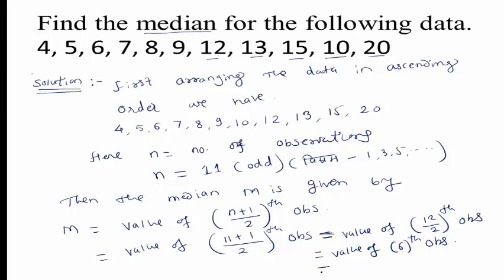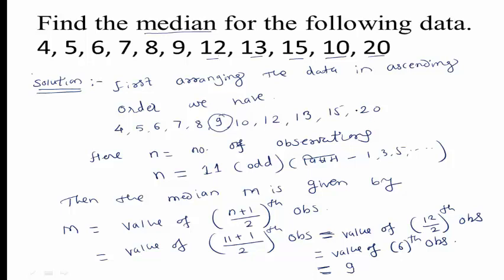So what is the 6th observation here? Count from left or from right. 1, 2, 3, 4, 5, 6, 7, 8. 1, 2, 3, 4, 5, 6. The sixth observation is the median. This 9 is the 6th observation. So 9 is the median.